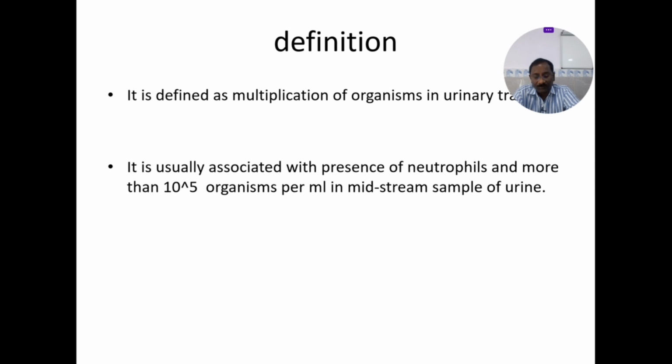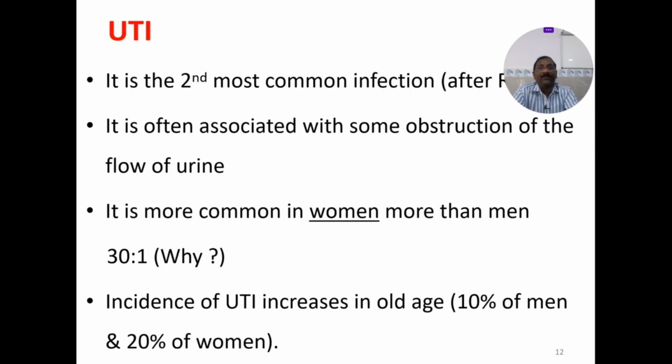Under the microscope, there will be 5 WBCs per high power field, and more than 8 to 10 organisms per cubic mm of urine. This is a very simple definition, but the treatment is very difficult in controlling urinary tract infections.